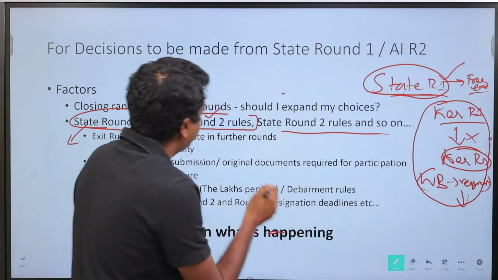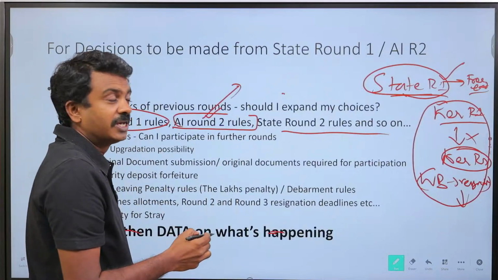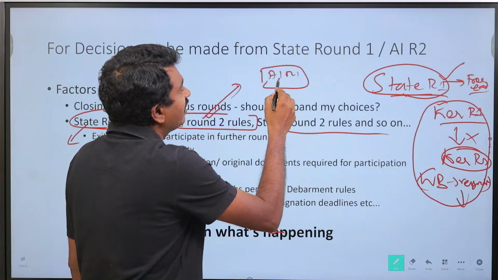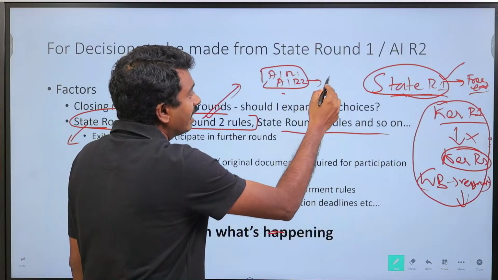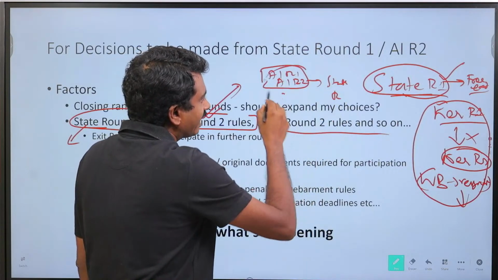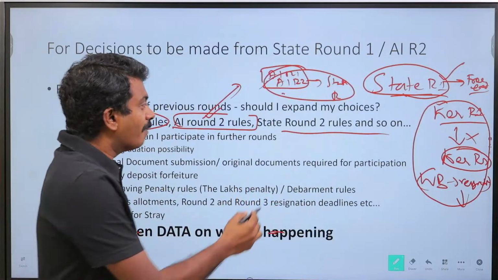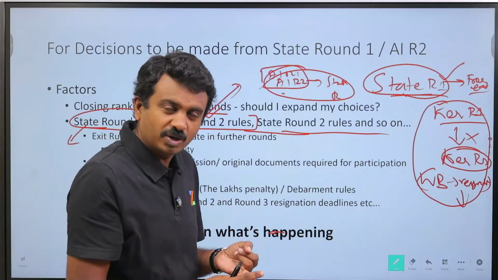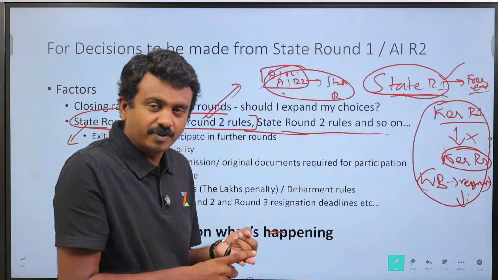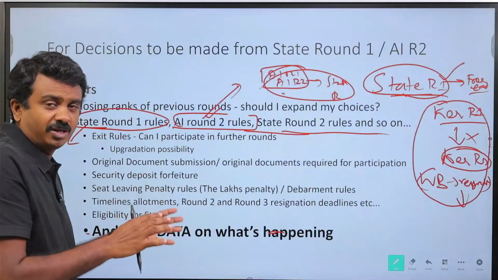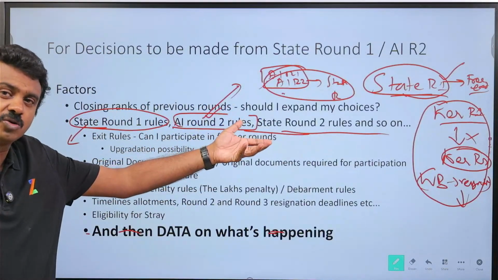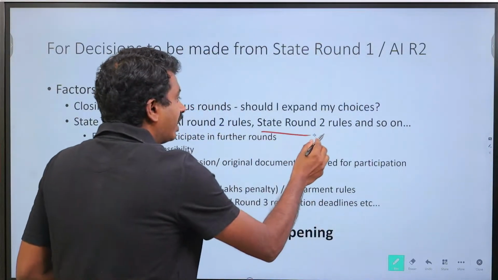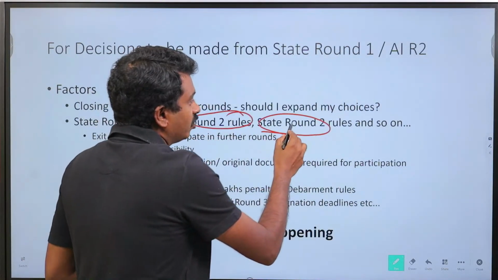But beyond All India round 2, what are my rules? If I retain an All India round 1 seat, and I get a better All India round 2 seat, can I move on to state round 2? What are the timelines? Some of these may not be available now, but let's list down all those factors. 1, what is the rule of resignation? 2, what are the timelines? We have taken everyone through all the rules in the ZyNerd exclusive videos, so in case you are going through that, the state round 2 rules and All India round 2 rules.